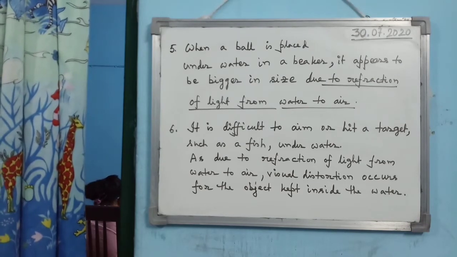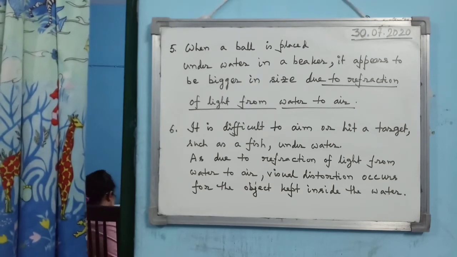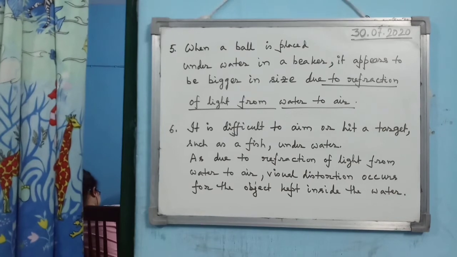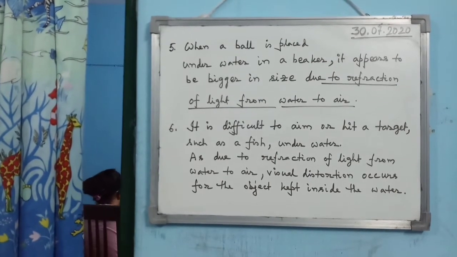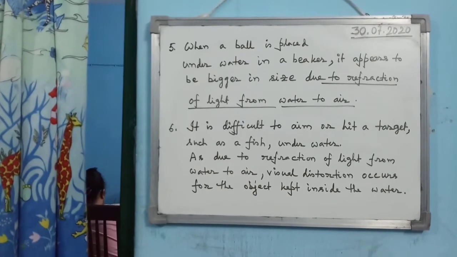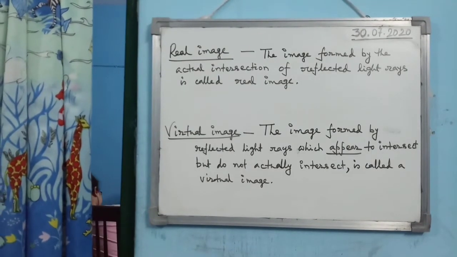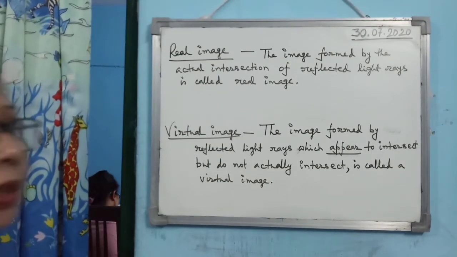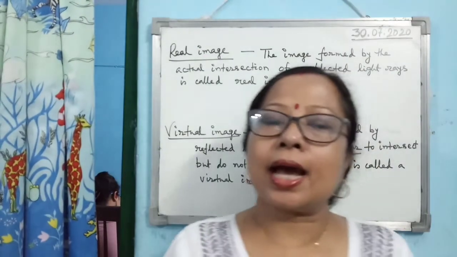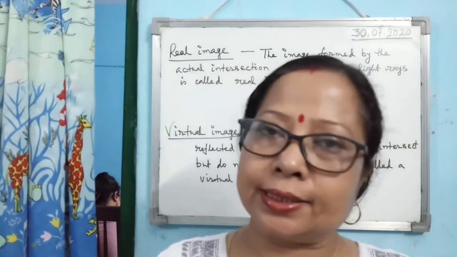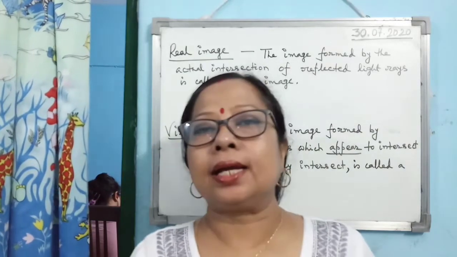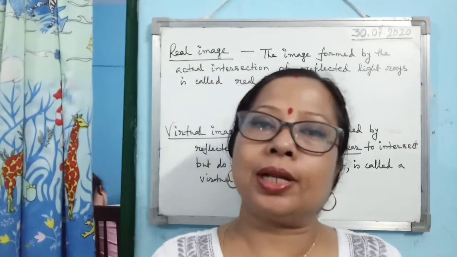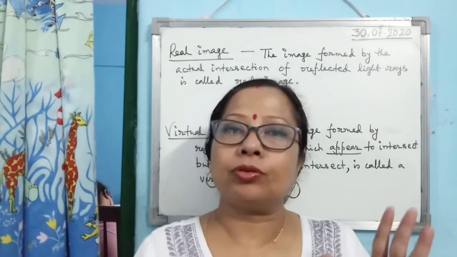The first two examples were examples of atmospheric refraction, and the last four examples are examples of refraction of light. Now here, when images are formed, there are two types of images that may be formed. One is known as the real image, another is known as the virtual image. So first I am talking about the real image.